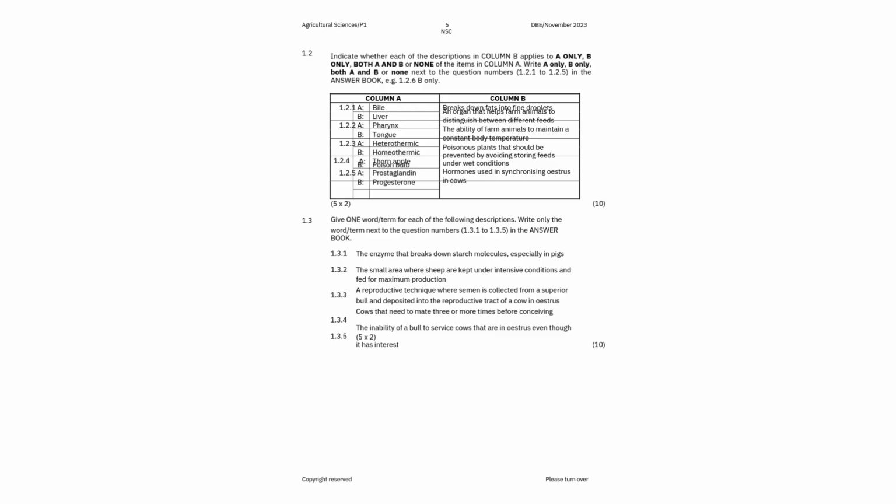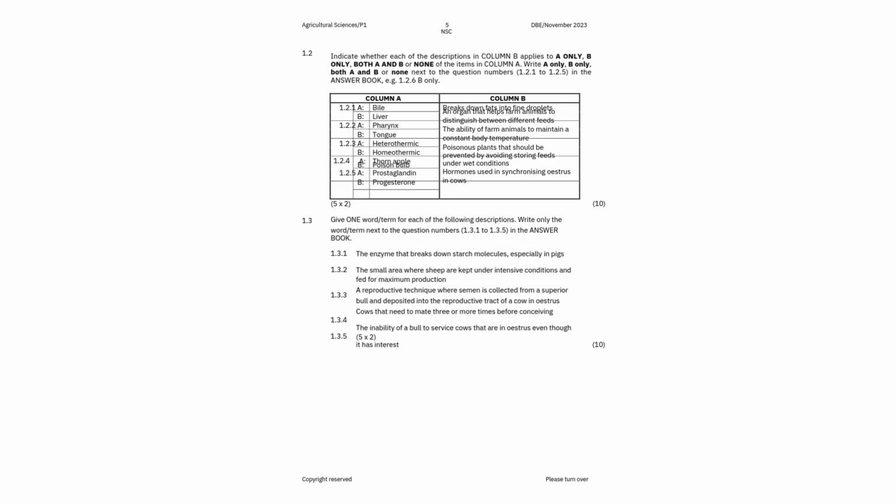Then we move to the last one. So if already you got these, you know that you already have 8 marks. If you got all of these correctly, you have 8 marks under your name, plus that 20 marks previously. So you have 28 by now. Hormones used in synchronizing oestrus in animals.